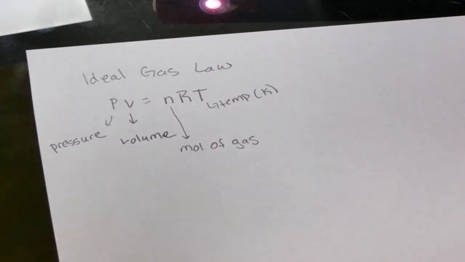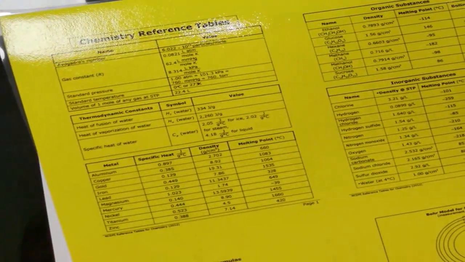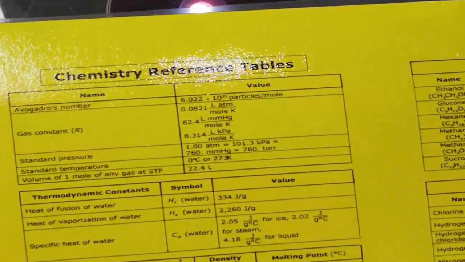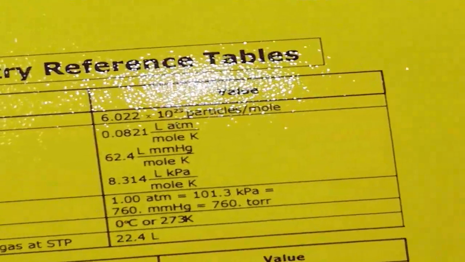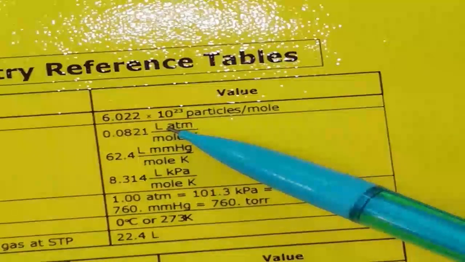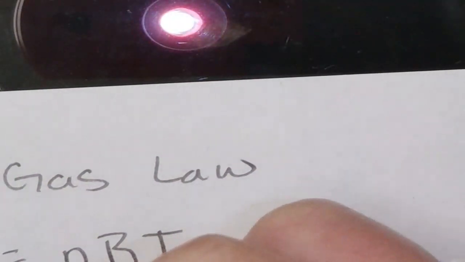So my R is going to be found on our chemistry reference tables, and you should have a copy of this so you can see it better. Let me zoom in a little bit here. We have 3 different R values. Notice that all of my R values have liters, so my volume is going to be in liters.